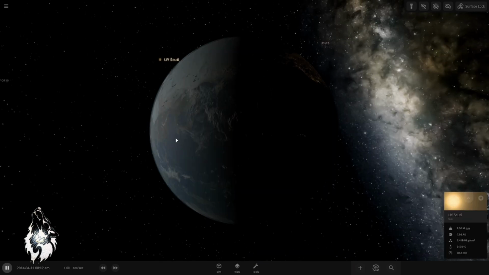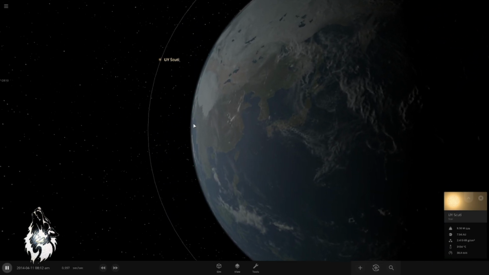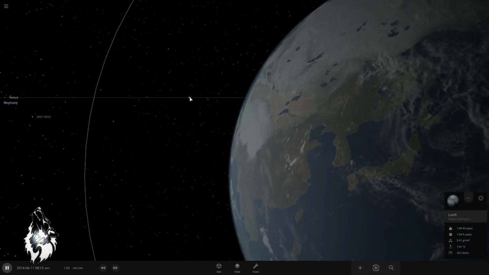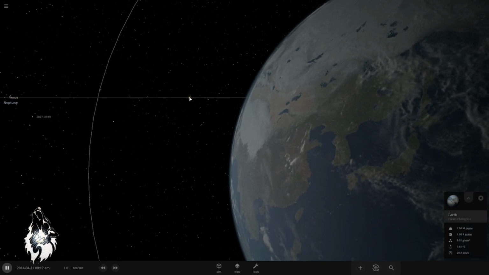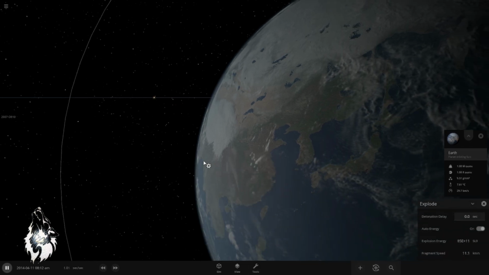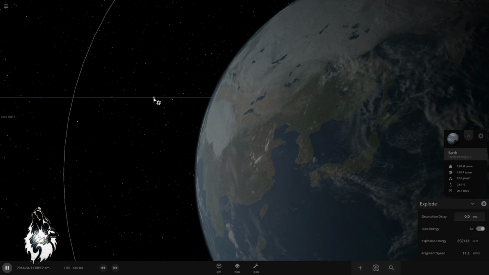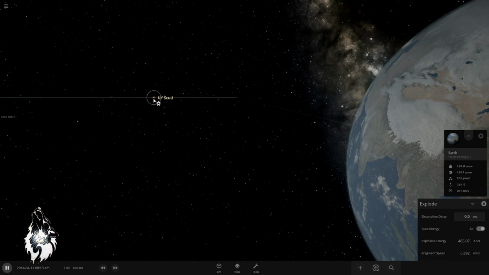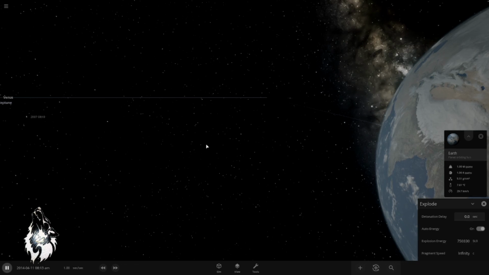Unfortunately, in Universe Sandbox we cannot actually land on our planet Earth and take a better look. This is possible in Space Engine, but not in Universe Sandbox. So let's say from our planet, this is how UY Scuti looks like. It's a bright little dot. Now what we need to do is explode this star. UY Scuti, 3, 2, 1, bam! It's gone.